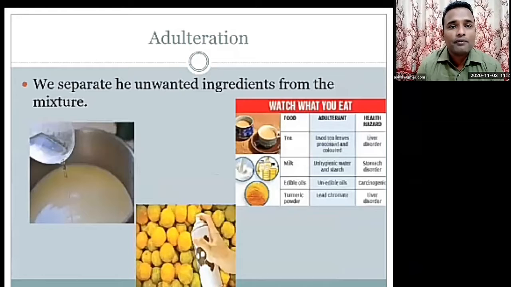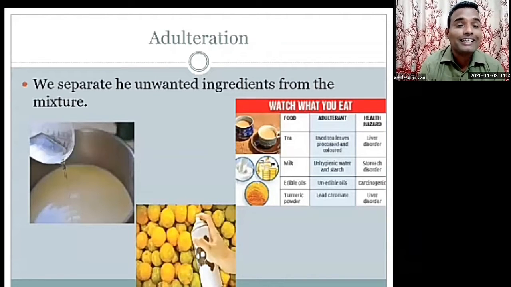Nowadays, we can see adulteration everywhere. See, in the first picture there is milk, and they are pouring water into the milk. That means it's adulteration. The milk is in its pure form, but when you add water, the purity gets reduced. In this way we are reducing the quality of that particular foodstuff.